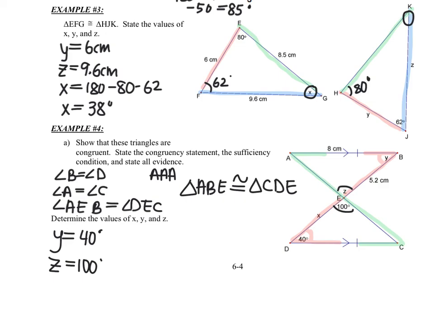It looks like these two triangles were just rotated. So this triangle right here, if I just rotate it in this direction, it'll match, which means this 5.2 matches that X. Just like this base would match this base, and this diagonal would match this one if I just rotated it like 180 degrees. So our last one, X equals 5.2 centimeters. And that's it for congruency. So congruency: same sides, same angles.